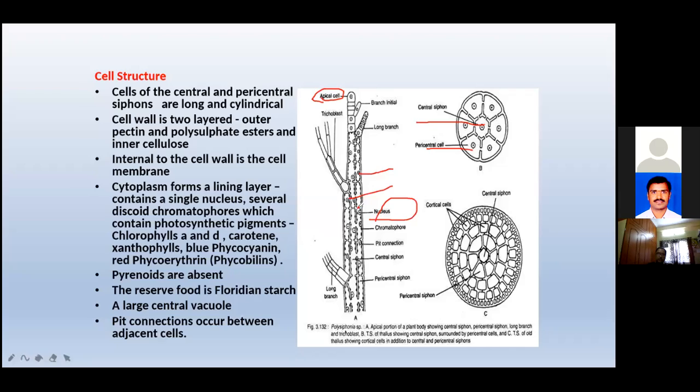The cells are connected by pit connections. The cell wall is differentiated into outer and inner layers. The outer layer is made of pectin, and the inner layer is made of cellulose. This is the thallus structure.